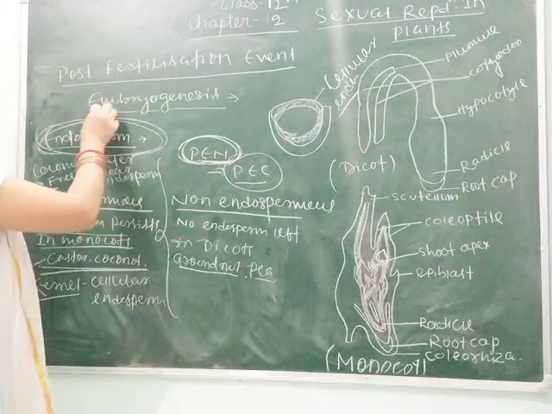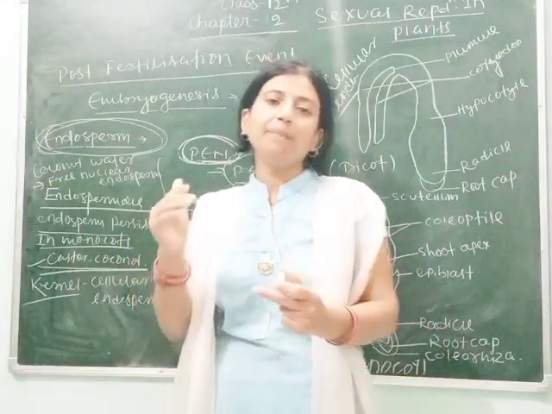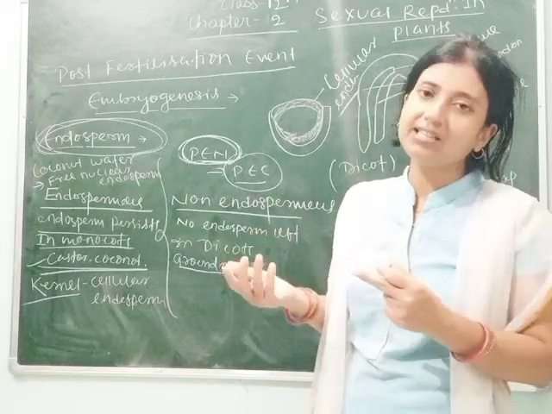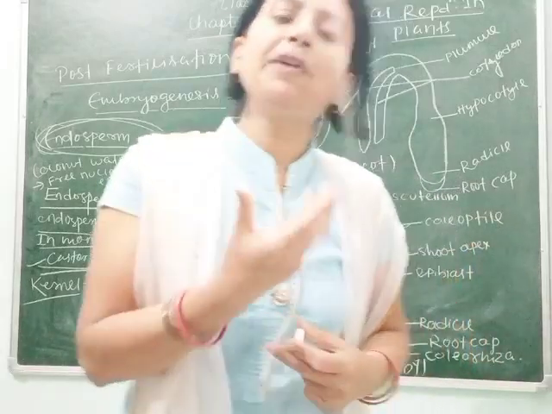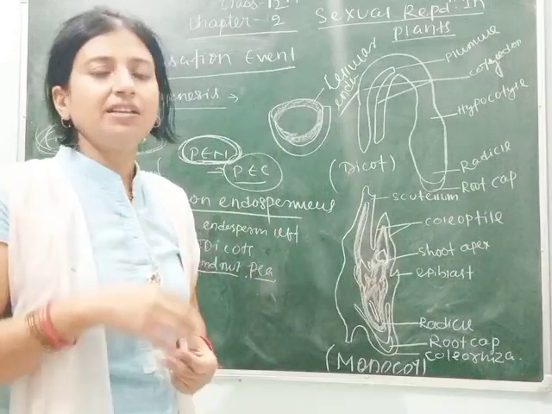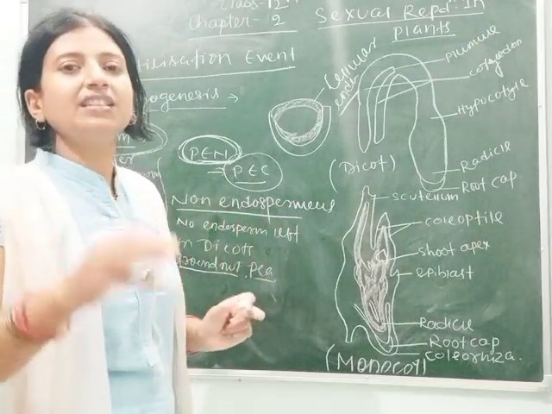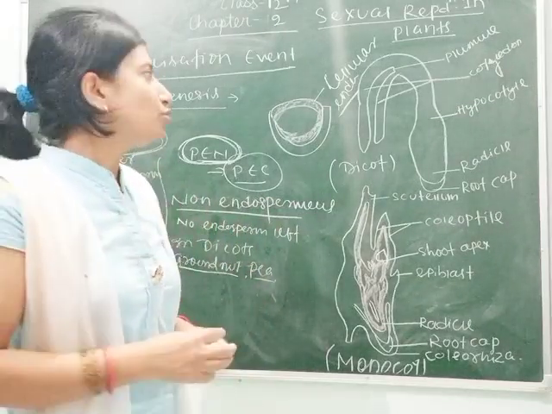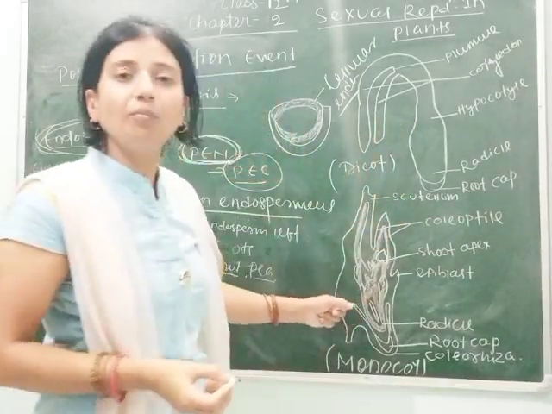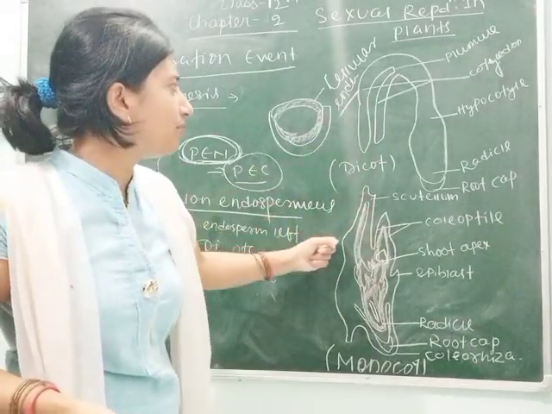Next we will study embryogenesis. As we know, seeds are divided into two types on the basis of the cotyledons they bear, monocot and dicot. After seed formation, when the seed germinates, what parts will we see in it? There is a great difference between the seed and the embryo. The seed is just the starter of the embryo. Here is the diagram. This represents the dicot embryo, whereas this represents the monocot embryo. Let's see the differences between them.